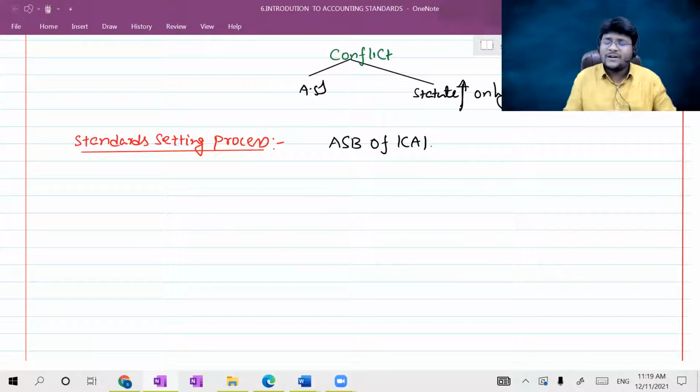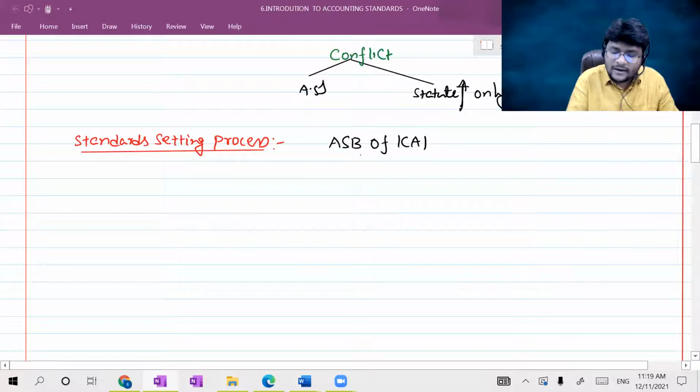They will decide a particular area. They will choose the area first. That is, the particular area in which accounting standards will be needed will be decided by the Accounting Standard Board of ICAI.